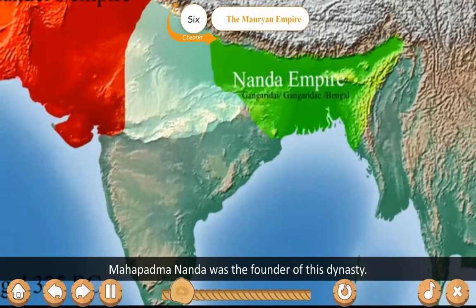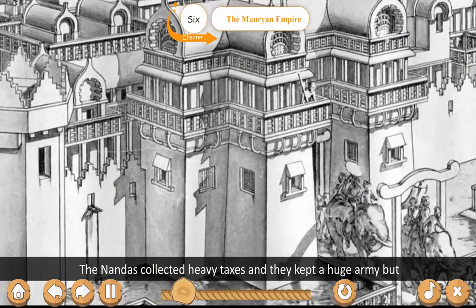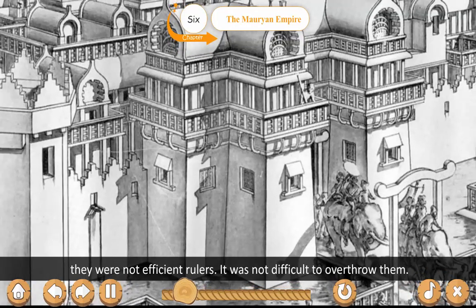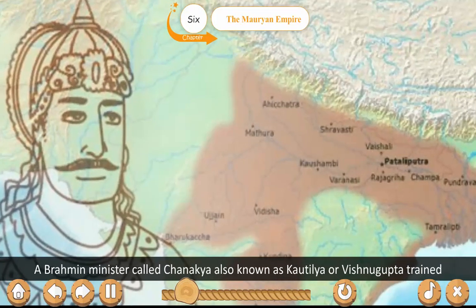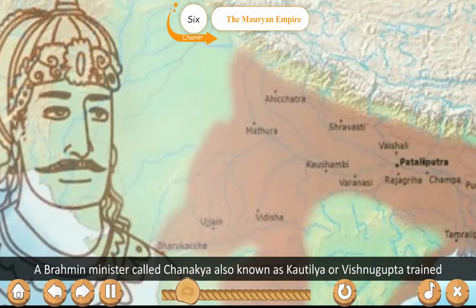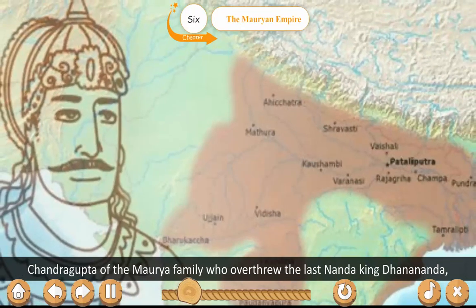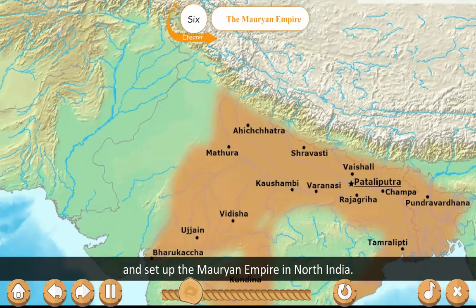Mahapadmananda was the founder of this dynasty. The Nandas collected heavy taxes and they kept a huge army, but they were not efficient rulers. It was not difficult to overthrow them. A Brahmin minister called Chanakya, also known as Kautilya or Vishnugupta, trained Chandragupta of the Maurya family, who overthrew the last Nanda king, Dhananand, and set up the Mauryan Empire in North India.